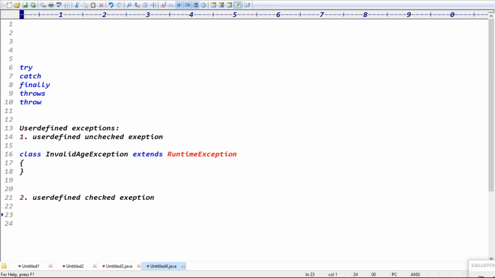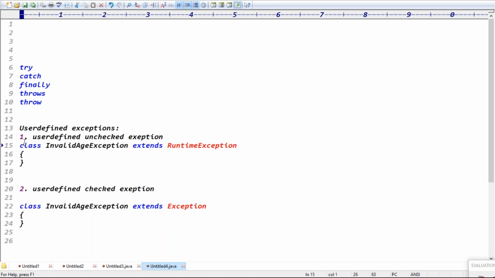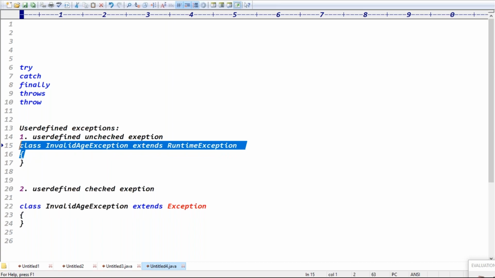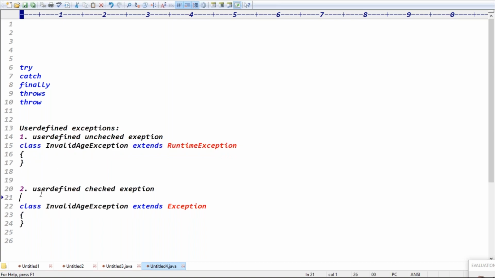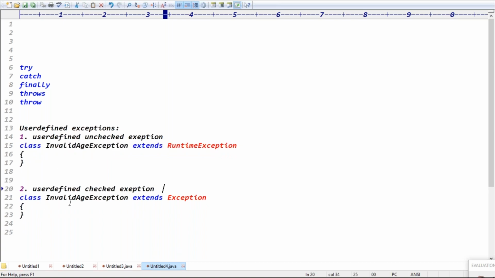Guys, what about a checked exception class? To make your class a checked exception class, we have to extend the Exception class basically. Guys, is it clear now? To make your class an unchecked exception class, we extend RuntimeException. Second, to make your class a checked exception class, we extend the Exception class, right? Exactly.